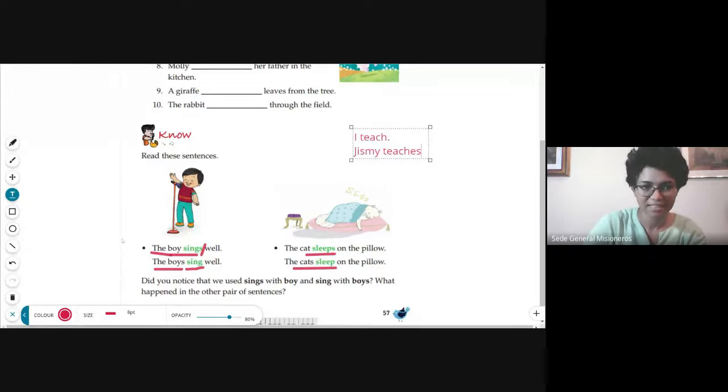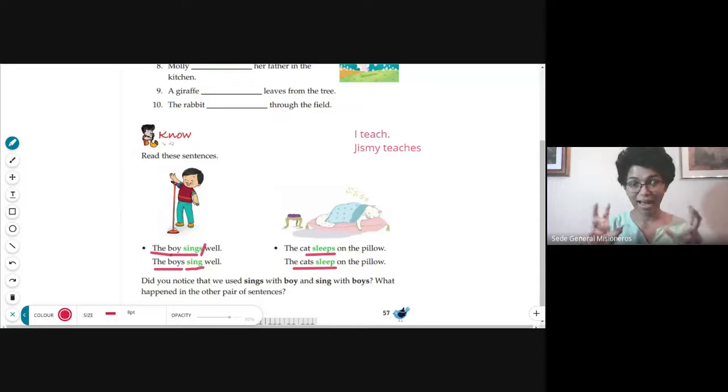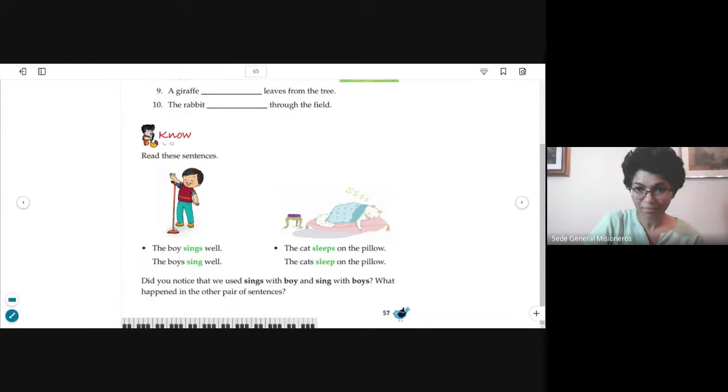Here we put es, you can see it, right? Instead, in the other one, I don't put any es. Plural meaning it is more than one person, but I am only one person. It is the first person pronoun, so we don't need to add an s at the end of the action word. Okay, dears, now let us do a few exercises together.